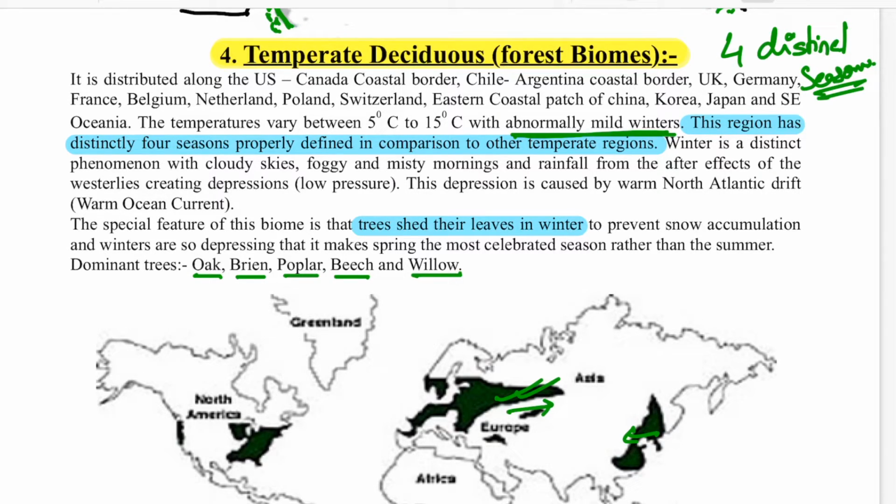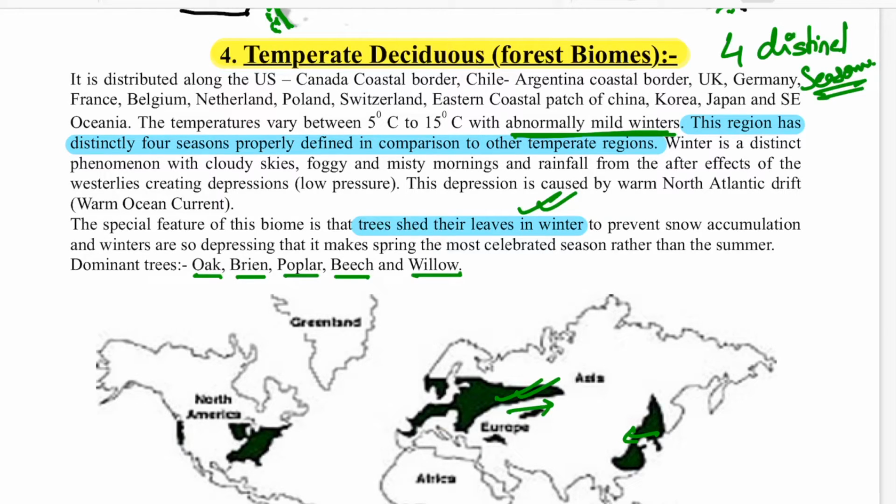But as I told you, as these winds travel landward, they lose the moisture and the rainfall decreases, and this deciduous biome comes up. One most important thing about this biome is that all the leaves are shed by them in winter. As you can see in India, the leaves do not get shed in winter. We have leaves in winter. They are shed after winter in the months of March and April. But for them, they shed their leaves in winter. Why? Because of this foggy and sometimes snowy situation, the leaves have adapted to this climate, and they shed their leaves so the blooming season comes in the spring.